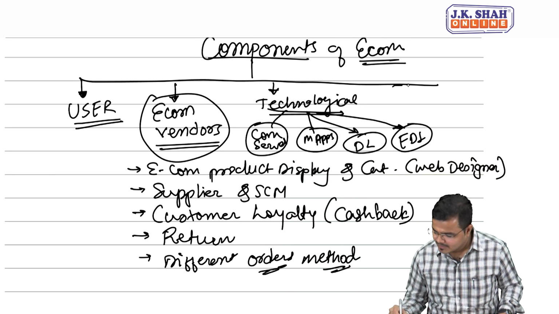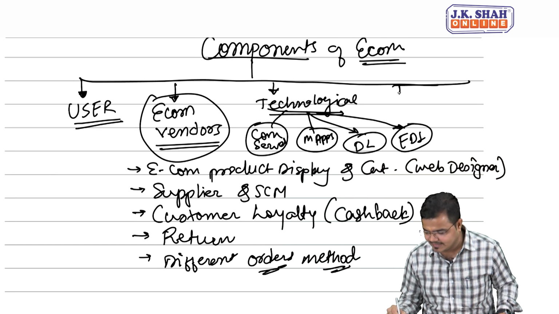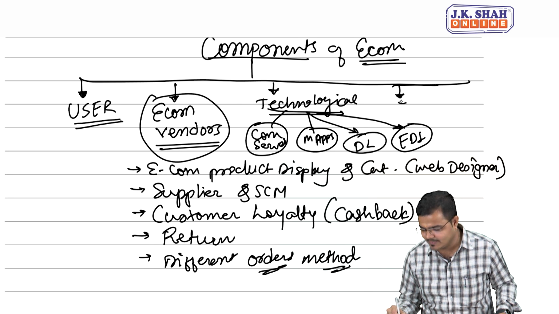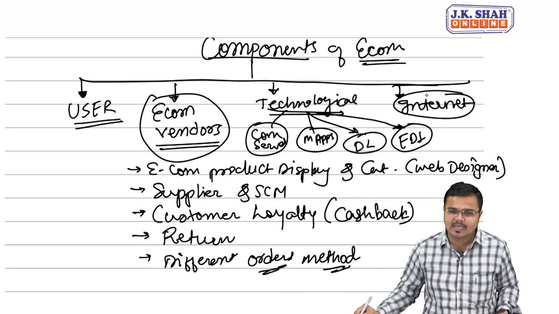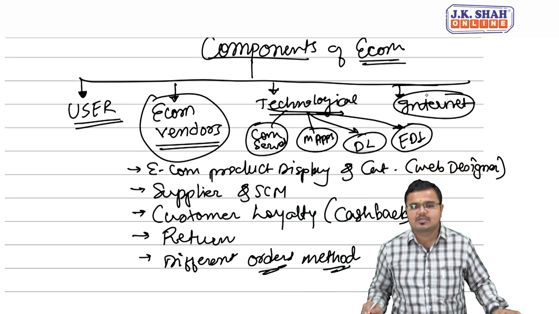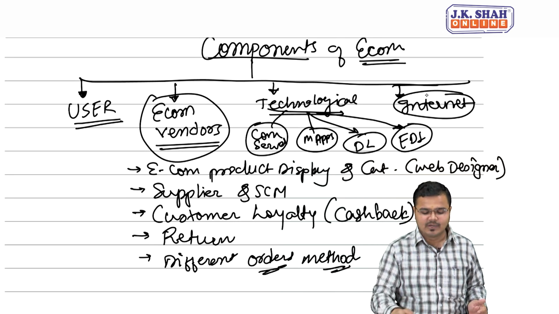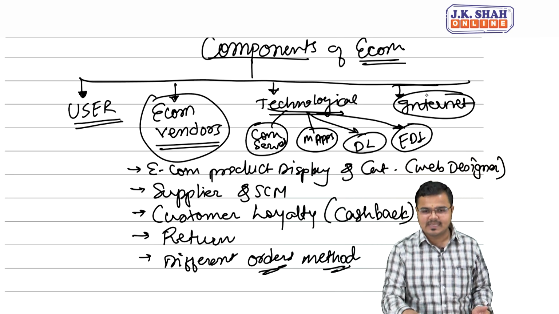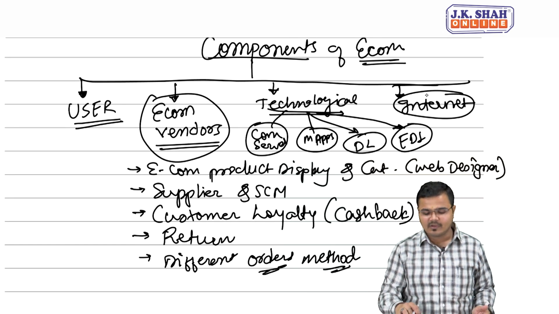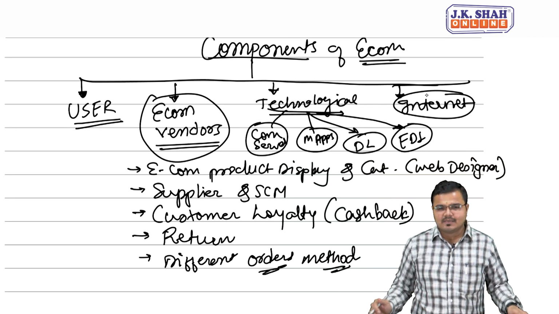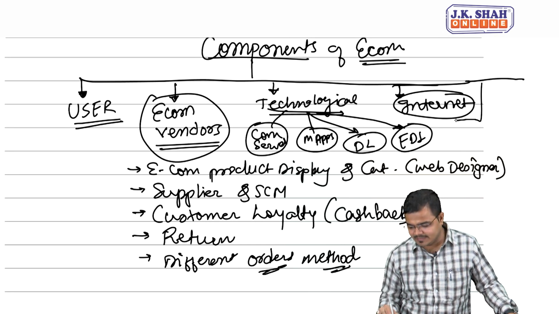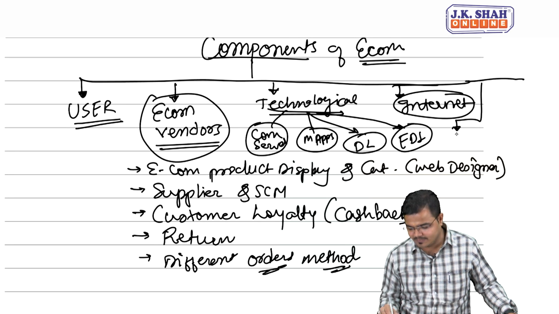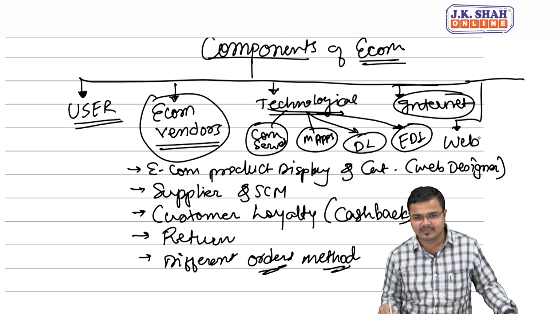Next one, people, in technology aspects we can consider the internet connection also. We cannot imagine business without internet. It is also one of the very important aspects in the e-commerce components, because internet is one of the basic requirements to do any kind of business activities. Am I very clear to all? Further, can you imagine e-commerce without a website? Sir, if a mobile app is available then it's okay, but the first presence was available with what? Website only. That is called a web portal.